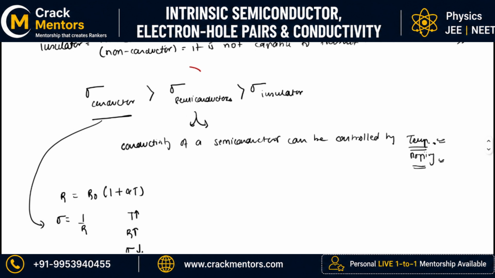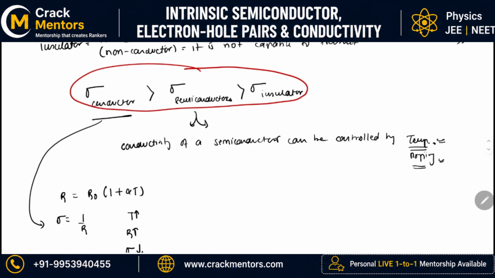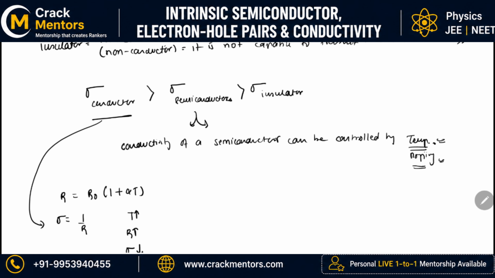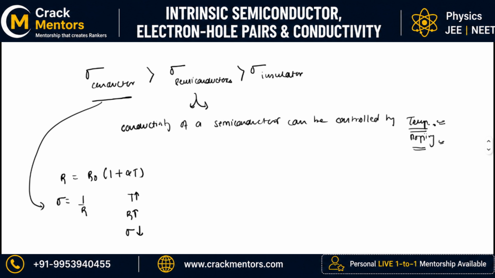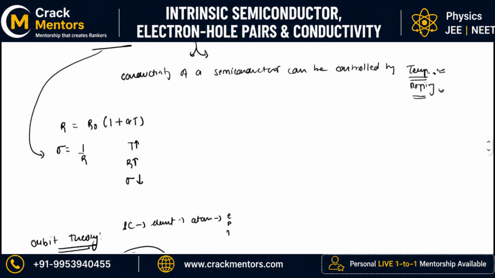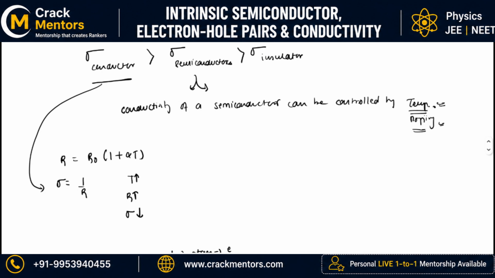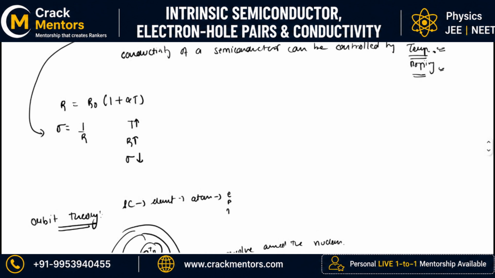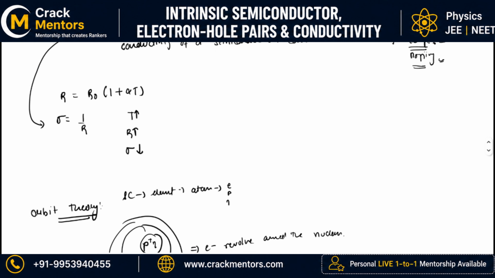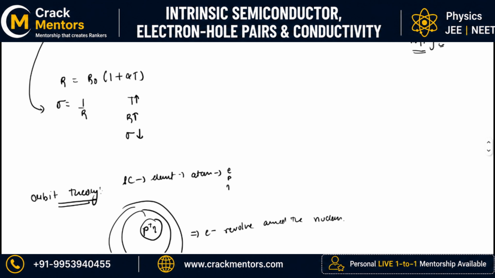Basically in general, the conductivity of a conductor is the most, then comes the conductivity of a semiconductor, and then comes the conductivity of an insulator. The conductivity of a semiconductor can be controlled by temperature and by doping. Temperature, I have mentioned that it can be increased or decreased, and doping basically means creating some impurities there. But what is the justification for this?